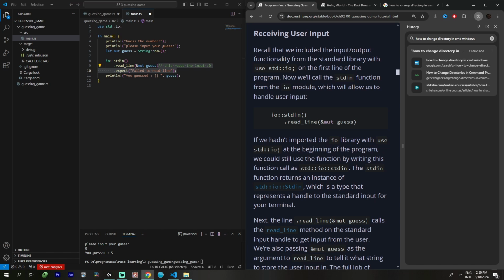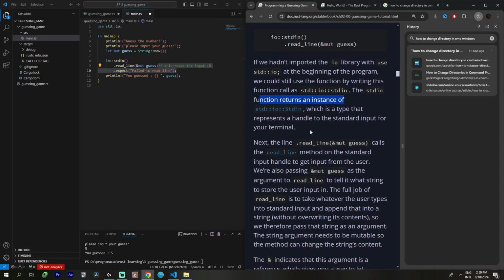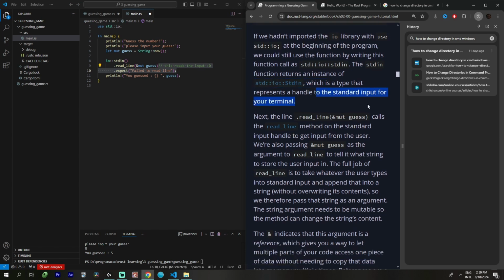Receiving user input. Now the stdin function from the io module allows us to handle user input. If we hadn't imported the io library with use at the beginning of the program, we could still use the function by writing std::io::stdin. The stdin function returns an instance of Stdin, which is a type that represents a handle to the standard input of your terminal.